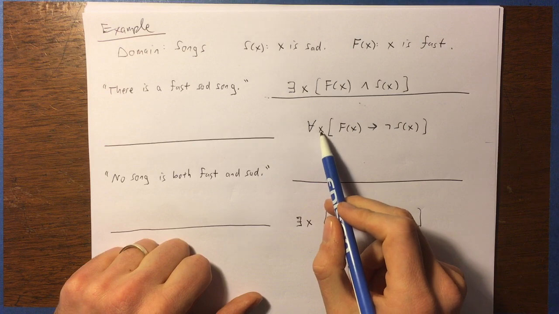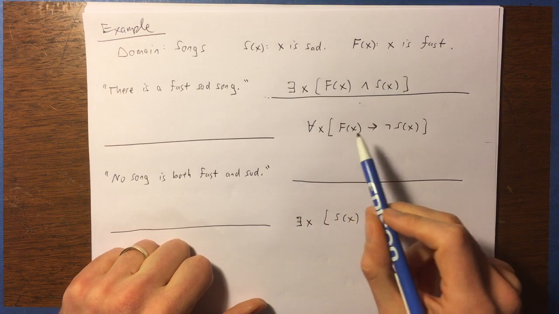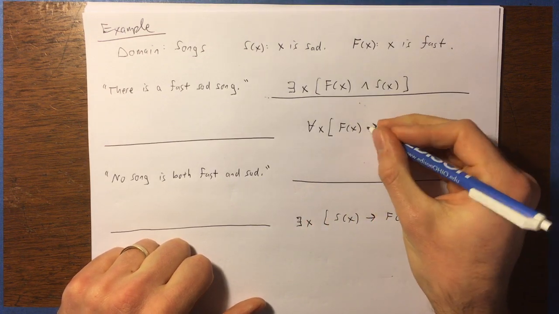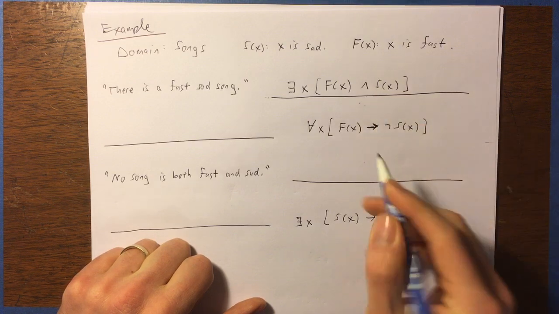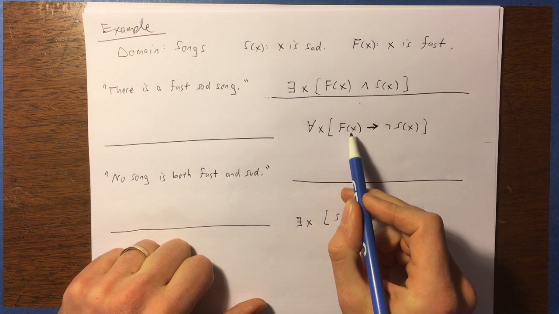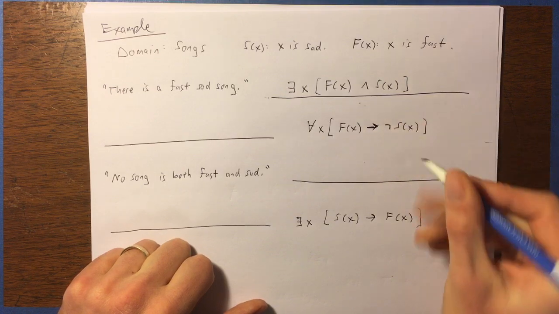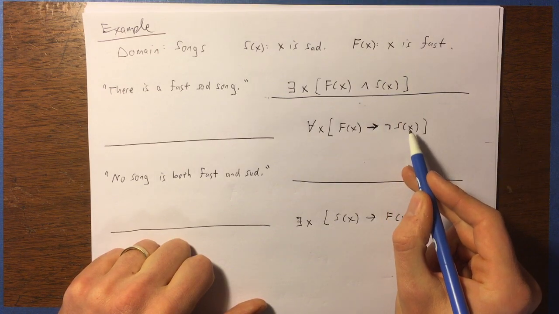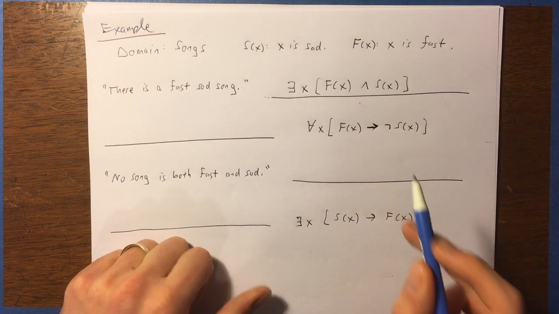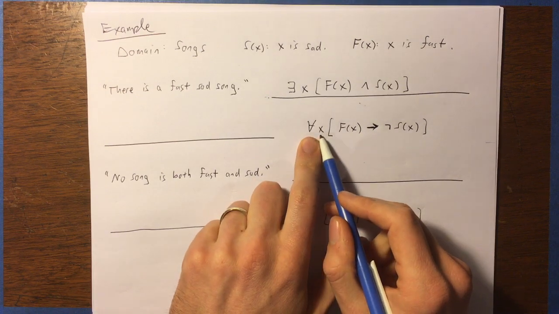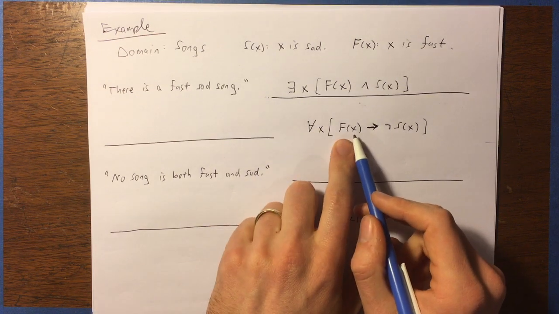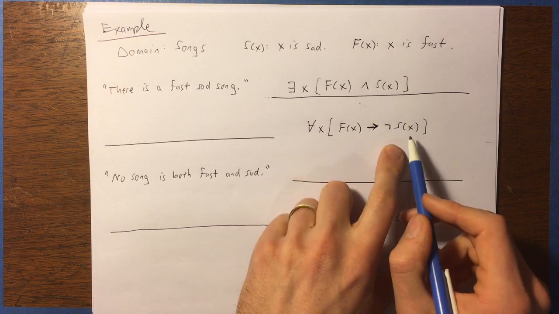For all x, so for all songs, it's an implication. Here's an arrow. So if x is fast, then not S of x. This is saying x is not sad. So we could say it like this. For all songs, if it's a fast song, then it's not a sad song.